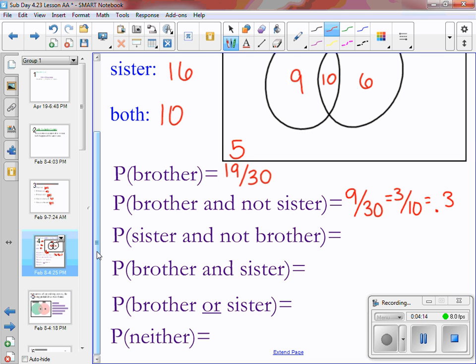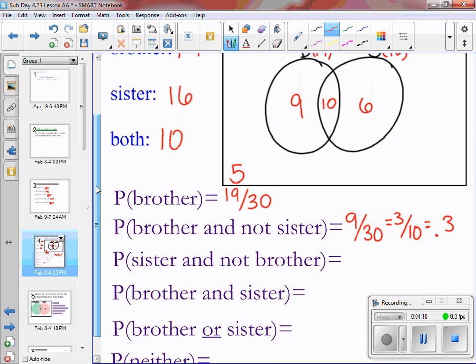Okay. Probability that they have a sister and not a brother, so that's the opposite of the one we did previously. That's 6 people have a sister but not a brother out of 30, which simplifies to 1/5 or 0.2.